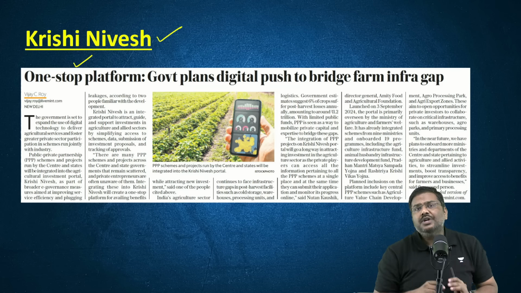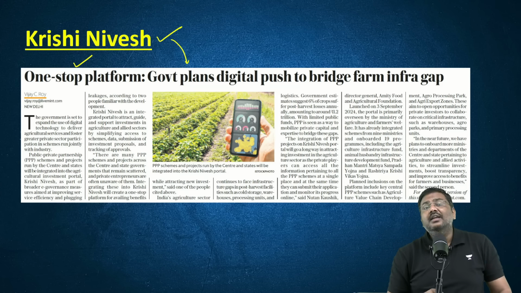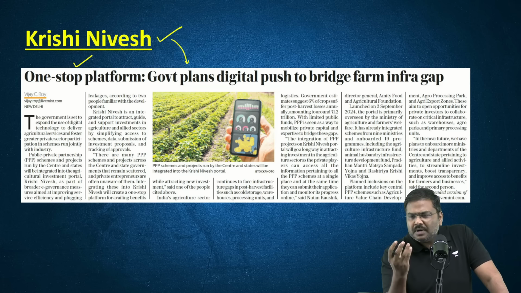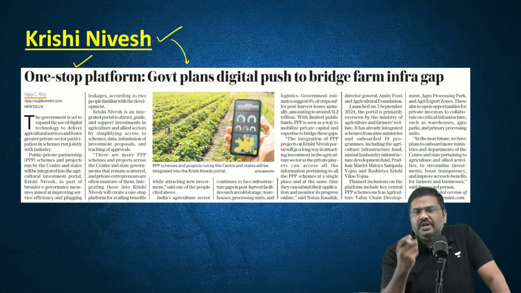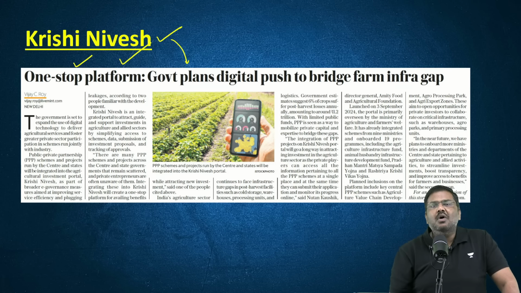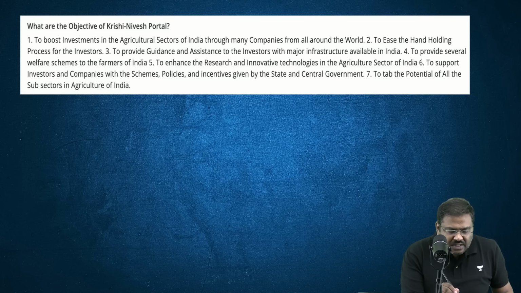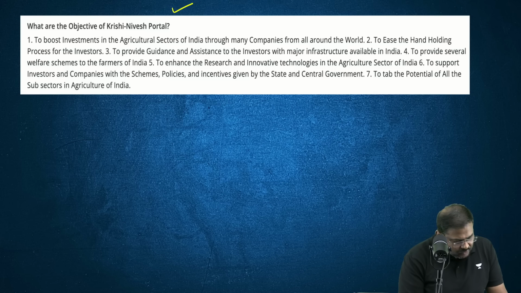So what is the solution? The government of India, that is, again, I'm repeating this, the Ministry of Agriculture and Farmers Welfare has proposed a one stop solution for all of this. That is, a portal has been proposed by the name of Krishi Nivesh. What is the use of this particular Krishi Nivesh portal? Please have a look at this.